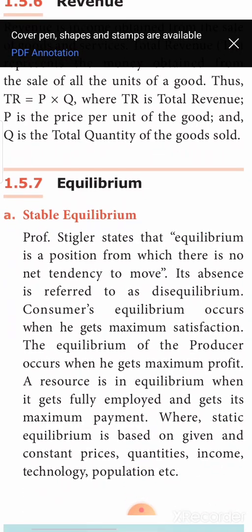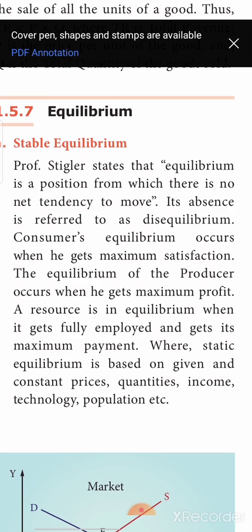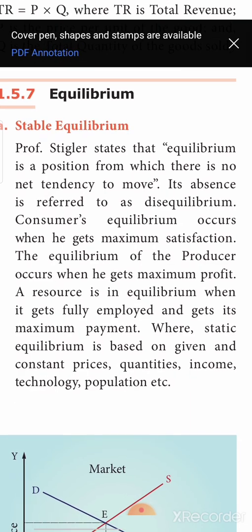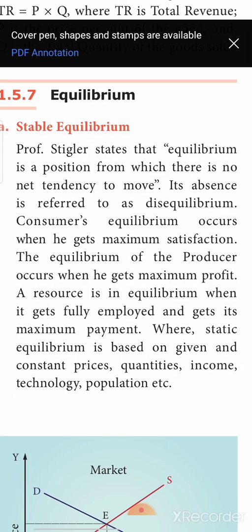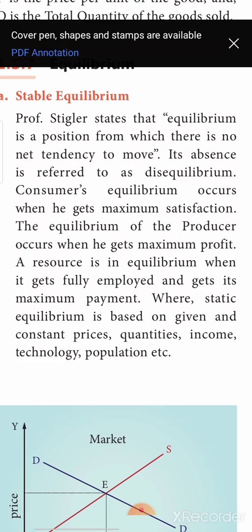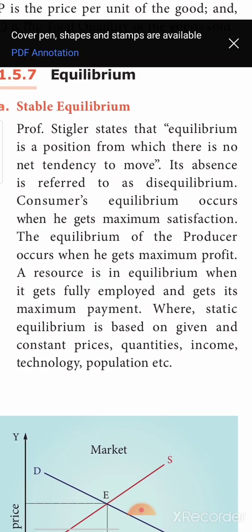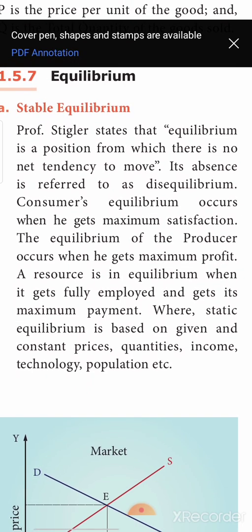Next is equilibrium. Many a times you might have come across this word equilibrium in physics rather. Okay, equilibrium is something which is said to be in the state of rest, where there is no tendency to move. Okay, equilibrium is what? A position from which there is no change. Okay, there is no tendency to move.